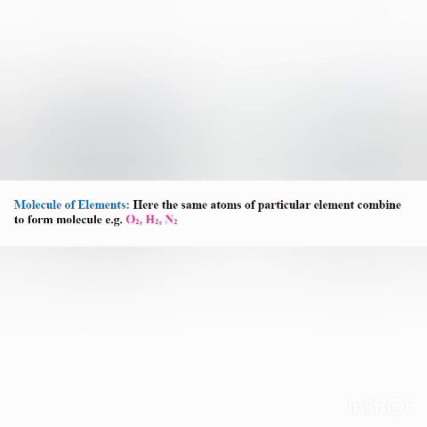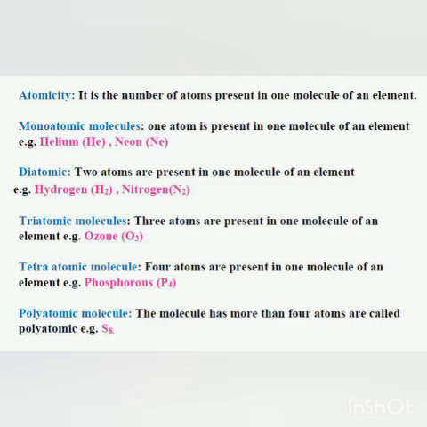Okay, now atomicity. What is atomicity? Atomicity means the number of atoms present in one molecule of an element. Please pay attention, it is an element. How many atoms are present in one molecule of an element? Now you see the case of monoatomic molecules. Monoatomic molecules are those molecules in which one atom is present in one molecule of an element.